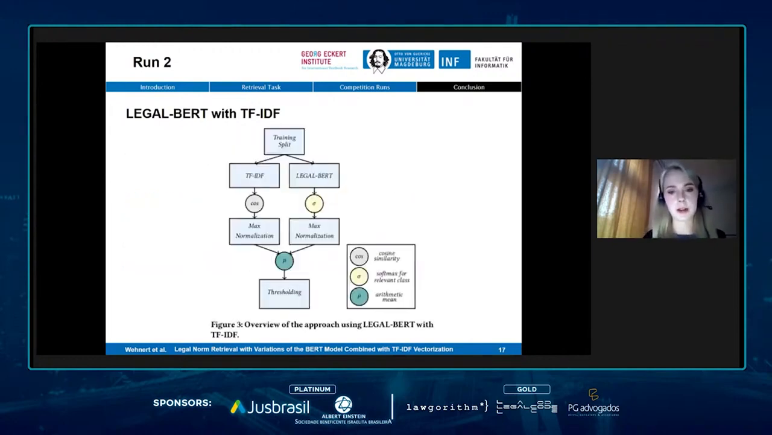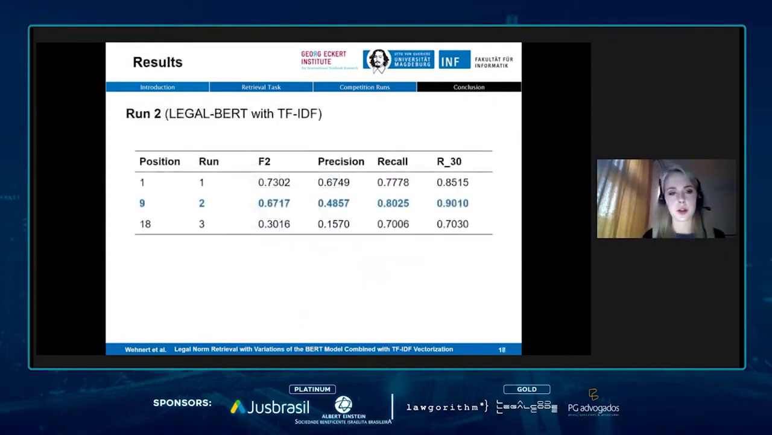This is just the pipeline, the final one, where we have the TF IDF, cosine similarity, then max normalization, and then we perform the arithmetic mean between the values from the TF IDF and the Legal BERT. From the Legal BERT, we have the softmax for the relevant class, and then we also have some final thresholding. With this approach, we achieved an average position. So we were position 9 here, an F2 score of 67%.